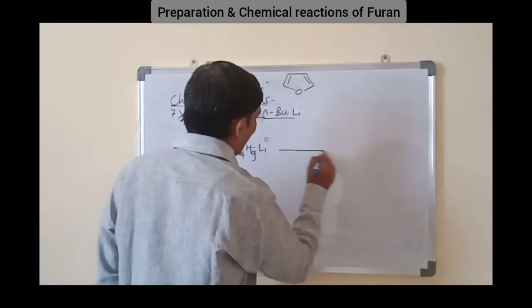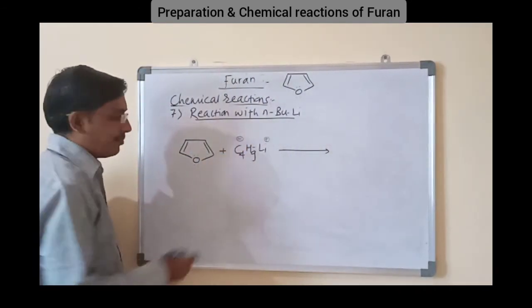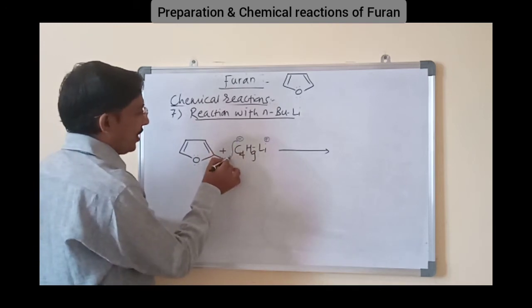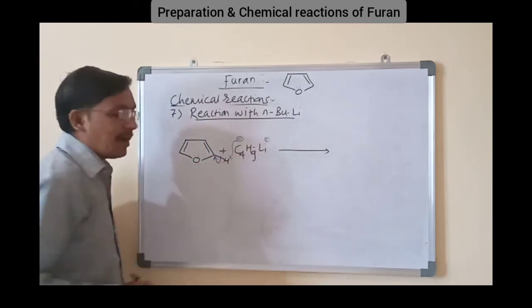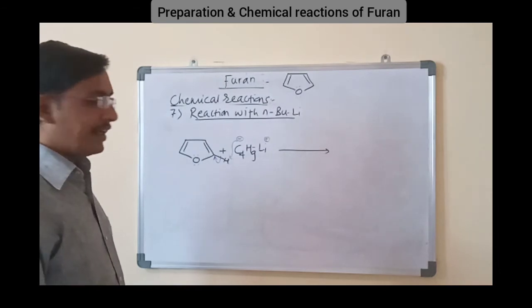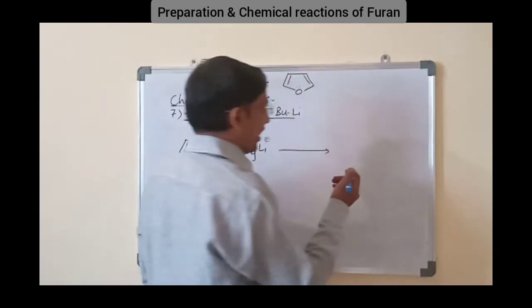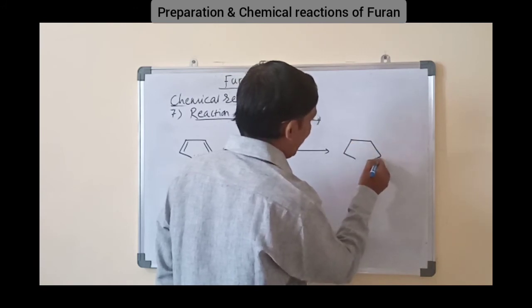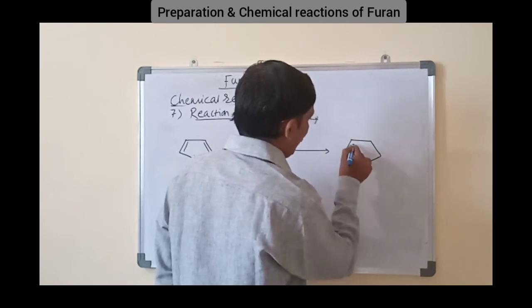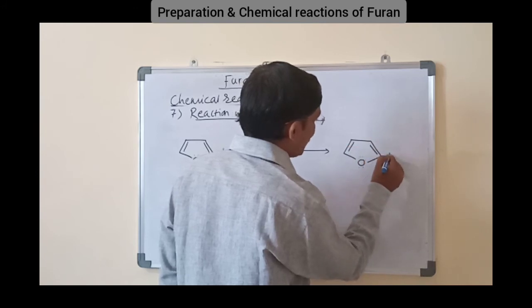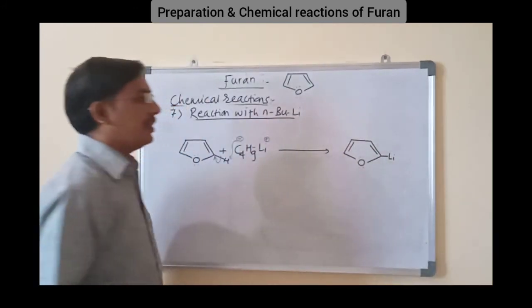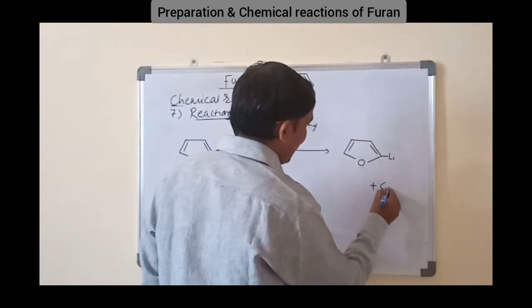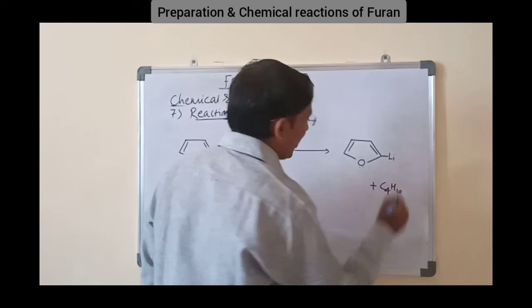Now what happens? This negative charge acts as a base. It takes the proton from the second position, and the electrons shift towards this carbon. That carbon becomes negative, and that will react with Li, forming 2-lithiofuran. Here there is formation of the C-Li bond, 2-lithiofuran. Okay, and the byproduct is C4H10, an alkane, butane.